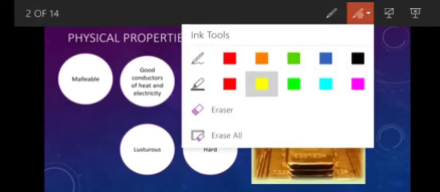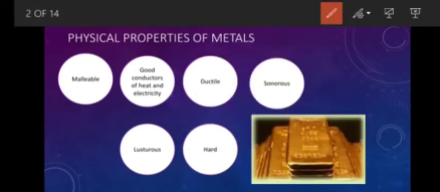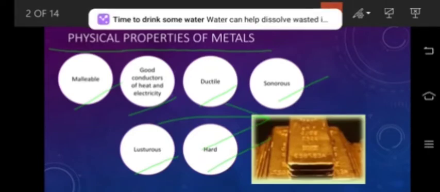So here we are going to learn about 6 physical properties of metals, which are as under. The first one is metals are malleable. They are good conductors of heat and electricity as well. They are ductile. They are sonorous. They are lustrous as shown in the figure. They are hard as well.